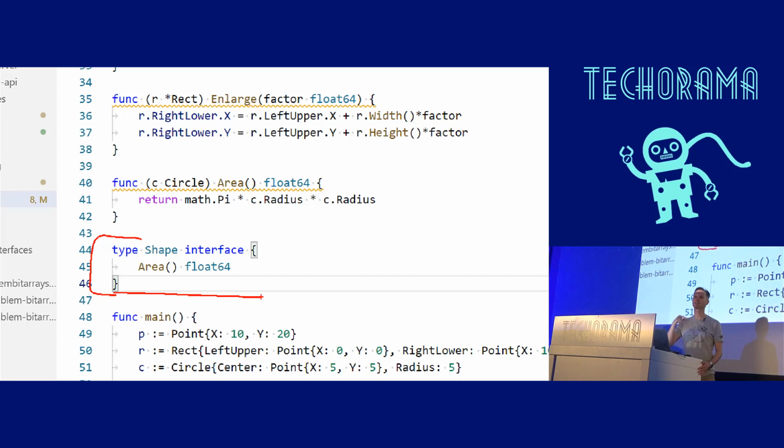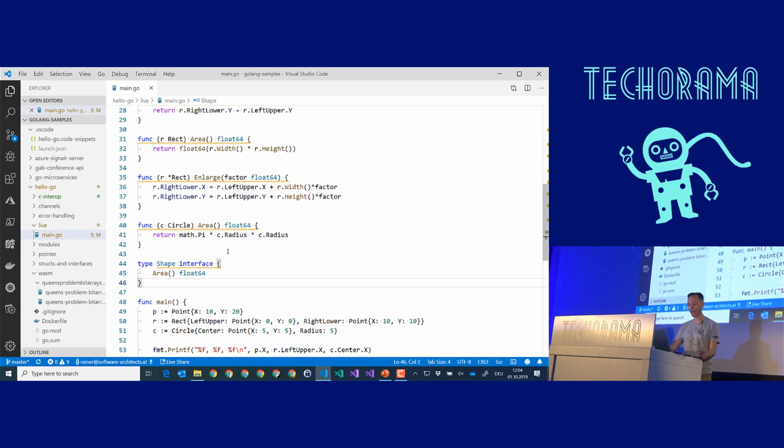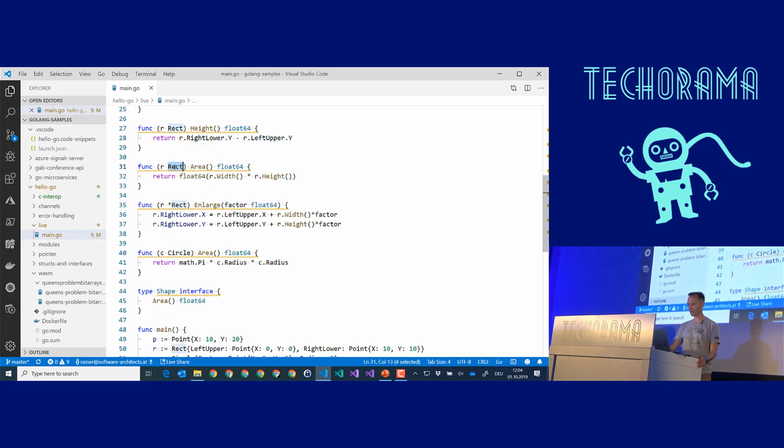You don't need to explicitly add the interface to the type. That means somebody can implement a type, somebody else can implement a structure, and if both look like ducks and walk like ducks, you can create an interface, duck if you want, and they immediately become ducks, although the implementers of the structures have no idea about the concept of a duck. Get the idea? That's duck typing. Let's call it structural subtyping. Okay? This is how interfaces work in Go. And in my case, I have the area function, and you see the area function is implemented by circle, it's implemented by rectangle, and yeah, I think that's it.